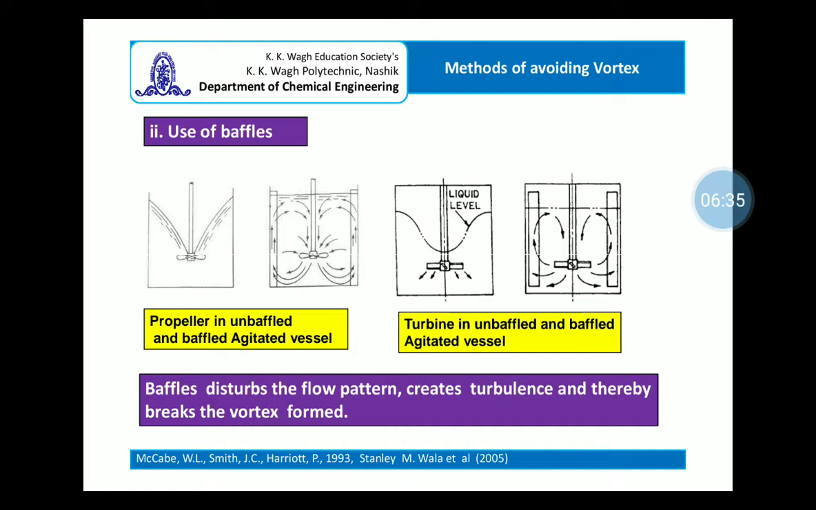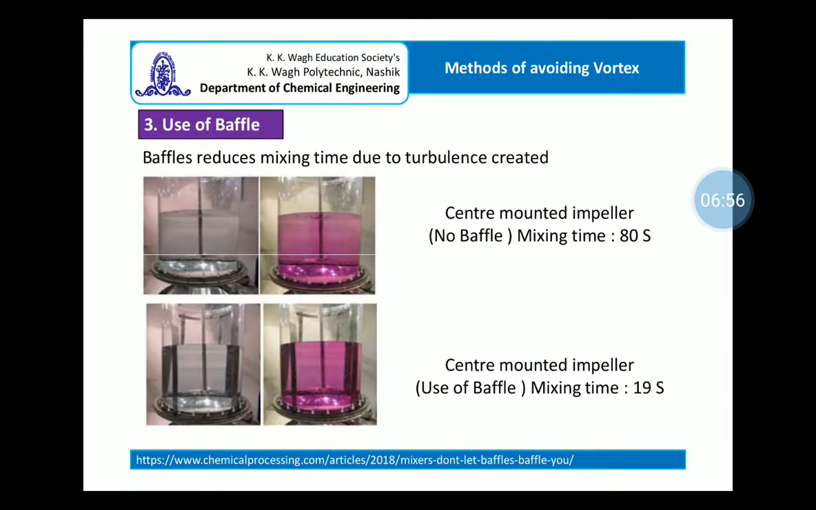Now, a baffle is basically just a strip which is welded to the inner wall of the reactor or vessel, and depending upon the diameter of the vessel, the number of baffles used may vary from 2 to 6. This is another advantage of using the baffle.